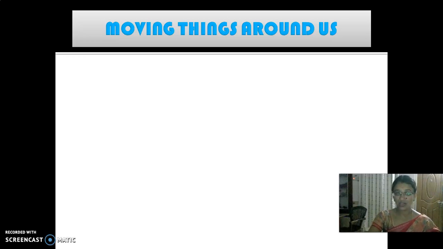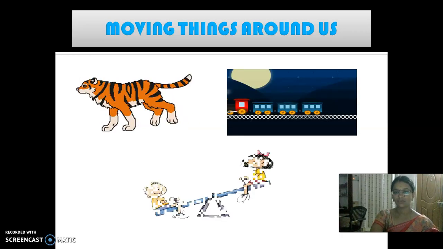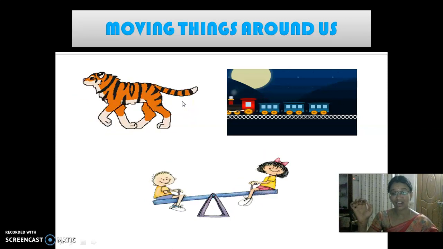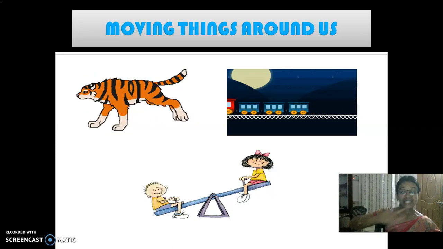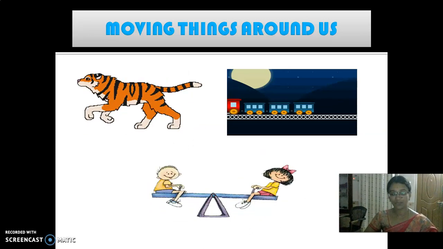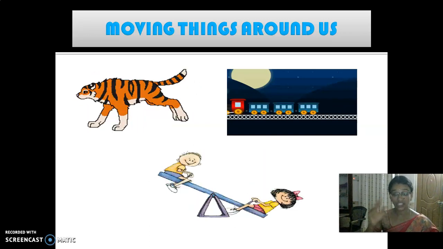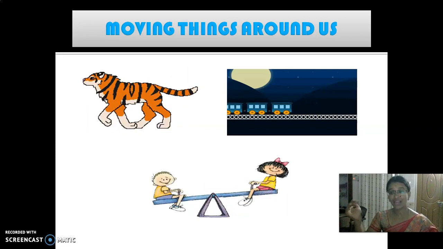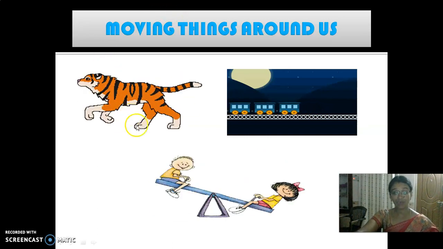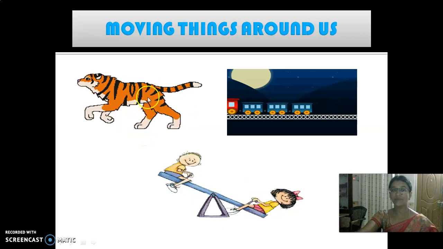So today we are going to see moving things around us. Yes, look here. All these are in motion. Motion means not only moving from one place to another. Change in position with respect to time is called motion. Yes, children, what is meant by motion? Change in position with respect to time is called motion. Clear? Either it may be a living thing or a non-living thing, everything around us is in motion.